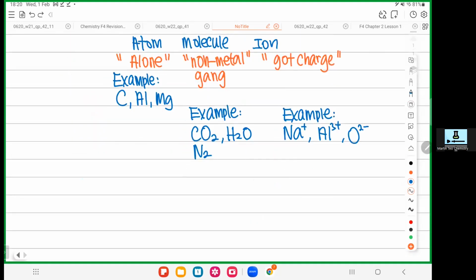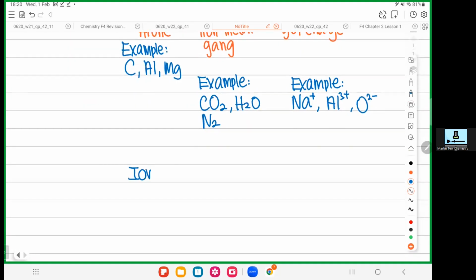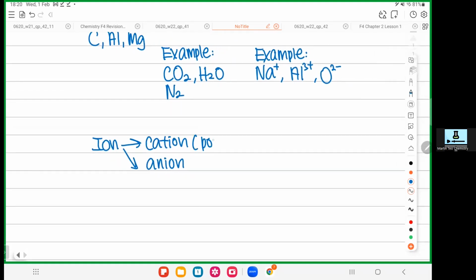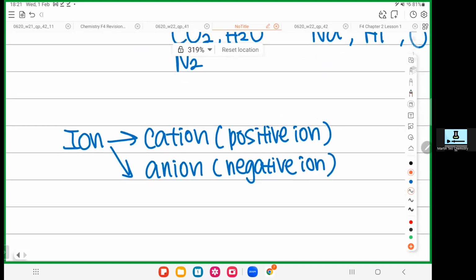So when you come to ion, there are 2 types of ion out there. One is cation and one is anion. Cation is a positive ion. Anion is a negative ion. Cation, can you see the T here? The T looks like what? Positive, right? The T looks like a plus sign. Anion, the N here, N stands for what? N is negative, right? So from here, you know already which is the positive ion and which is the negative ion.